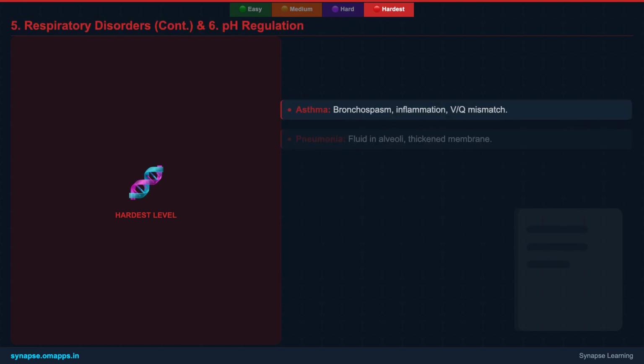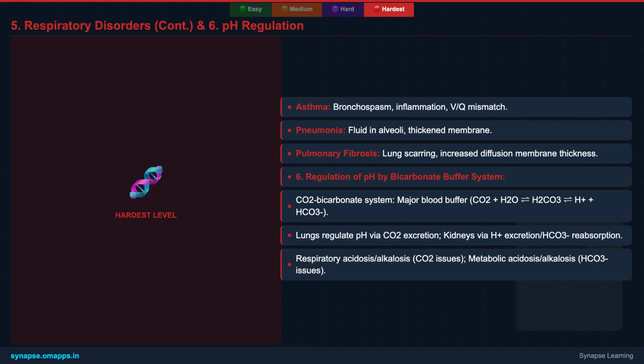The intricate interplay of these mechanisms underscores the robustness and adaptability of the human respiratory system. From the molecular level of carbonic anhydrase to the systemic adaptations for high altitude, each component plays a vital role in maintaining the delicate balance required for life. The clinical implications of disruptions in VQ matching or hemoglobin function are profound, leading to various respiratory disorders that challenge the body's ability to sustain life.